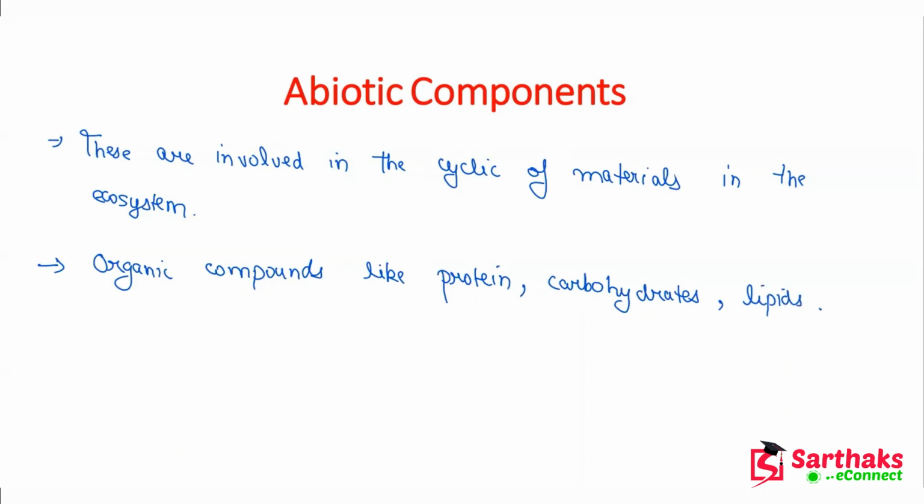These are the organic compounds and they largely form the living body. So our body is made up of proteins, carbohydrates, and lipids. These are essential components that are present in our body.